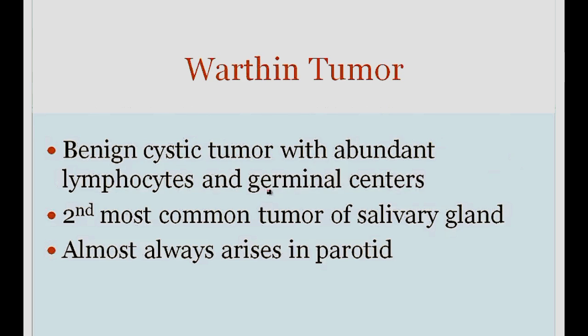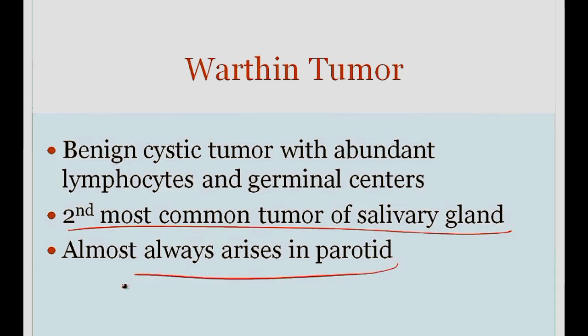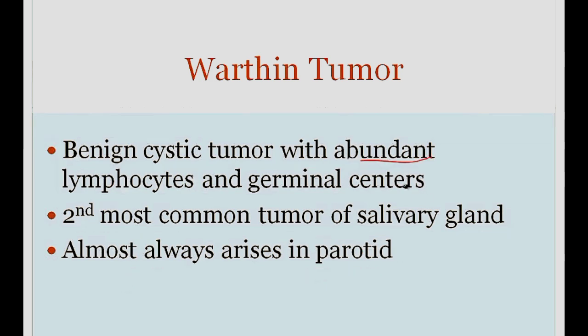The next tumor is called a Warthin's tumor. This is a benign cystic tumor of the salivary gland. It's the second most common salivary gland tumor, and it almost always arises in the parotid. The classic feature is that you get abundant lymphocytes and germinal centers. So basically it's a cystic tumor with lymph node tissue. That's the take-home point. This tumor almost always arises in the parotid, and the reason is that it's not uncommon embryologically for lymph node tissue to be associated with the parotid.